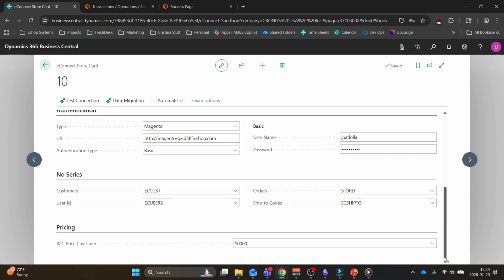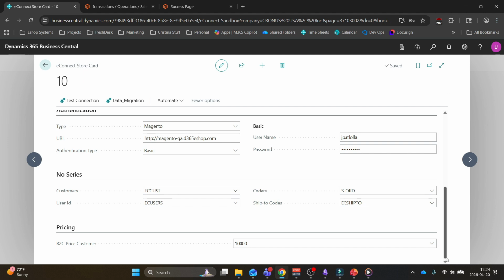There's also B2C price customer, which allows you to set the customer card that will be the basis of your pricing. For example, if you were ever to apply discounts to this customer, it would apply to your entire storefront.